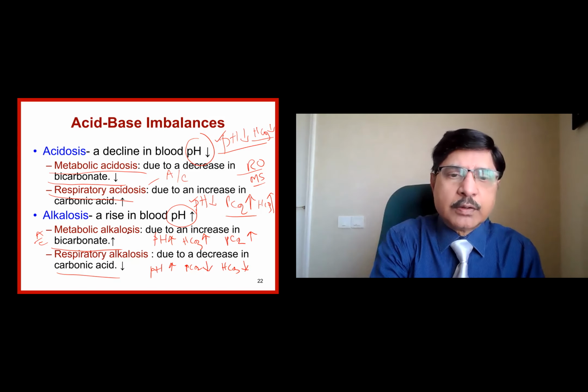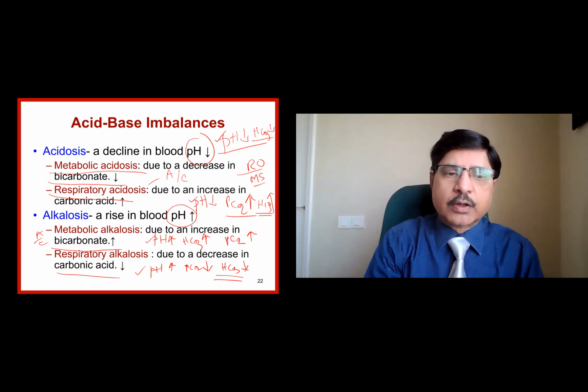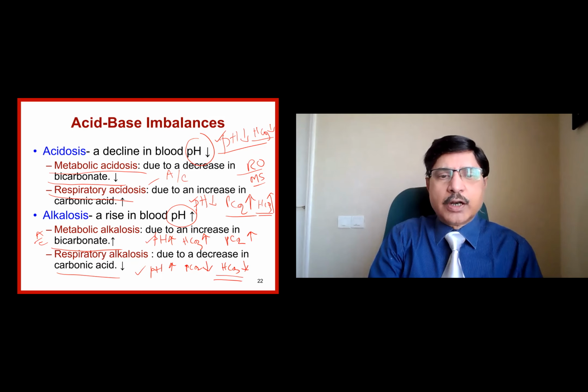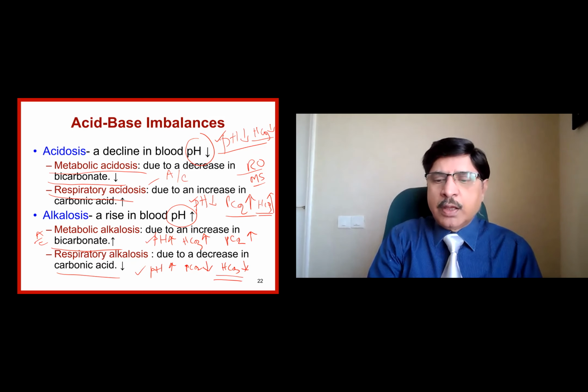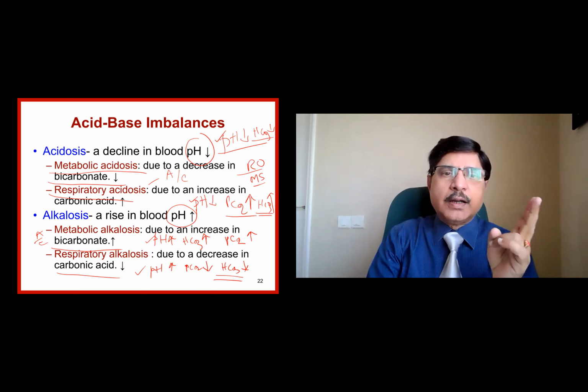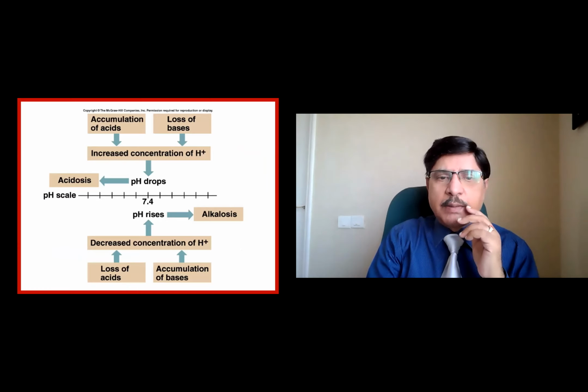In metabolic alkalosis, this is the pattern, and respiratory alkalosis, this is the pattern. Remember, this occurs in the chronic, whereas in the acute we may not see much of the renal compensation to occur. So in respiratory alkalosis also we have both acute and chronic. So we have in total 6 disorders: one metabolic acidosis, one metabolic alkalosis, and 2 respiratory acidosis, acute and chronic, and 2 respiratory alkalosis, acute and chronic. This is understandable, very simple.